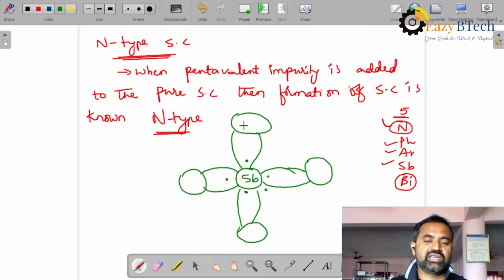Now students, you can see here, you may use silicon or germanium. Okay, I am taking silicon. Silicon has 4 valence electrons.